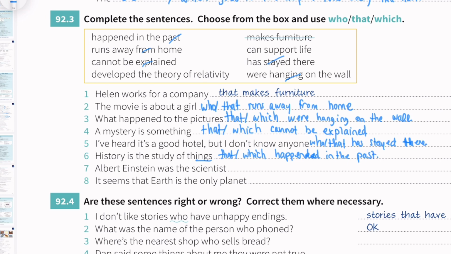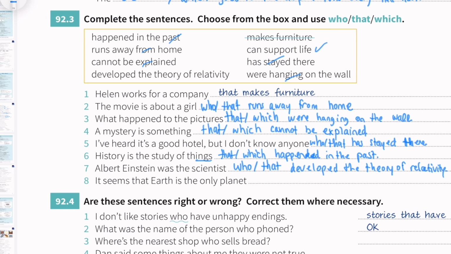Okay, almost done. Number 7, Albert Einstein was the scientist. Which one do you think for Albert Einstein developed the theory of relativity? So Albert Einstein was the scientist who developed the theory of relativity. We cannot use which because Albert Einstein is a person.